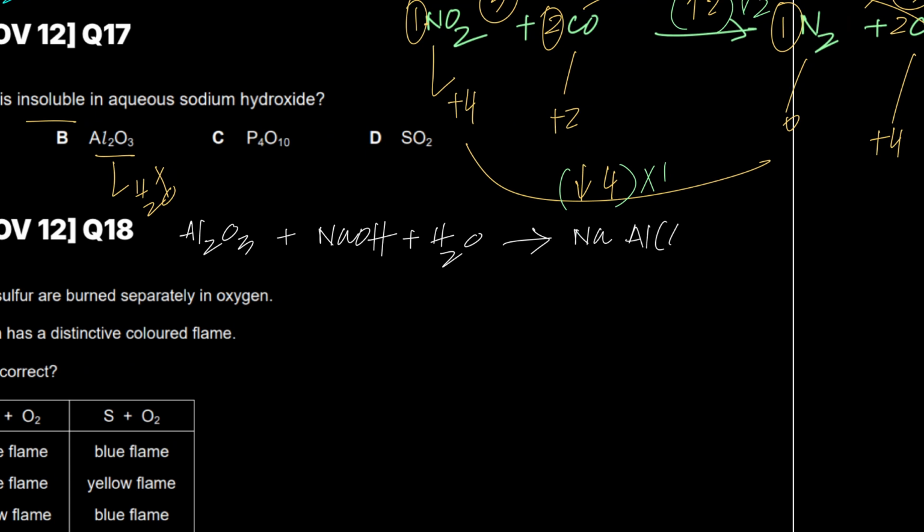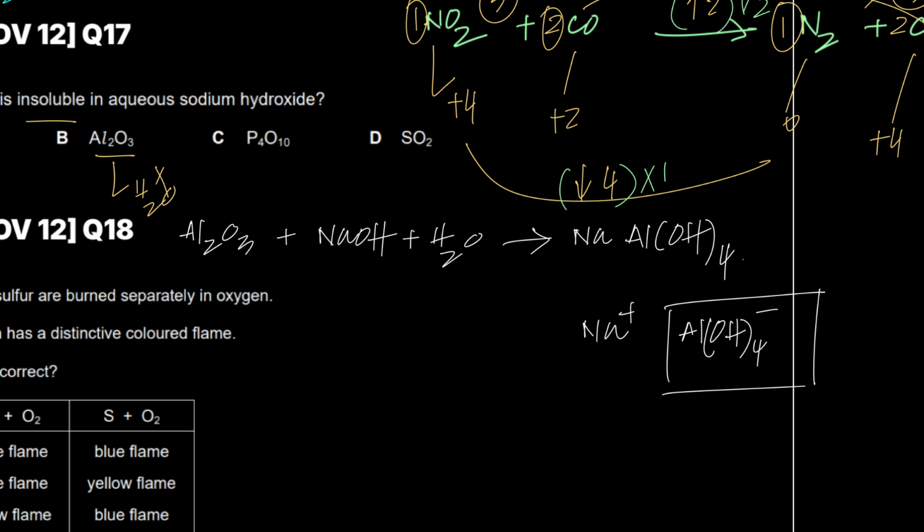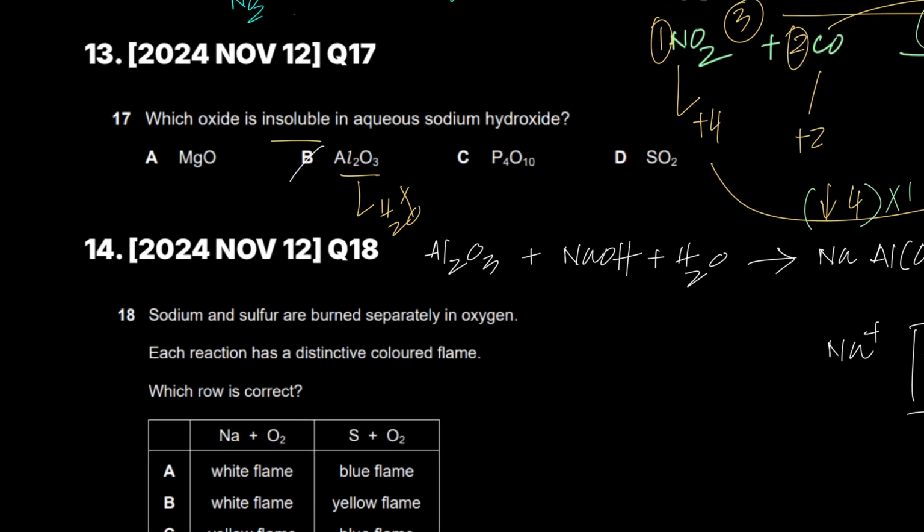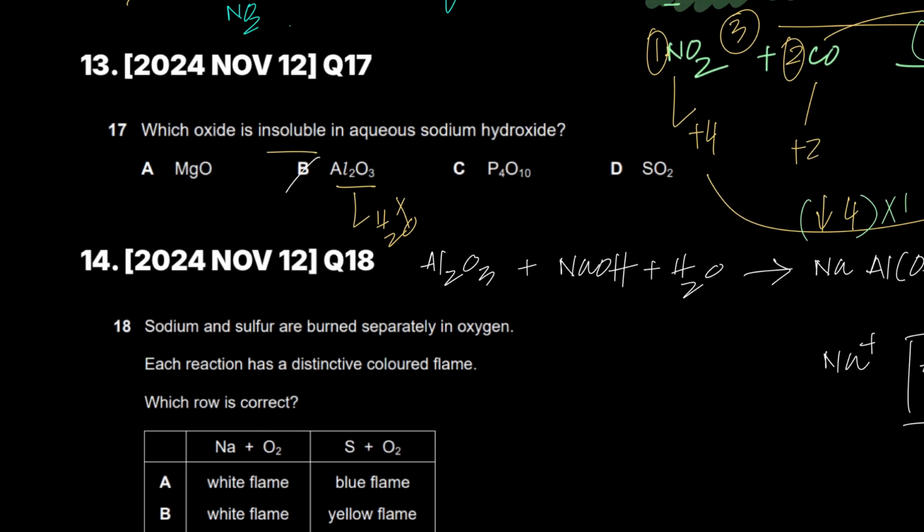So Na, Al, O4, right? This sodium is a 1 plus ion. You don't need to know the name of this, to be very frank with you. So Al(OH)4 minus, this is the aluminate ion, right here. That's why the formula is NaAl(OH)4. And you could balance it later on. I don't care. I've already balanced it and taught you guys how to balance it.